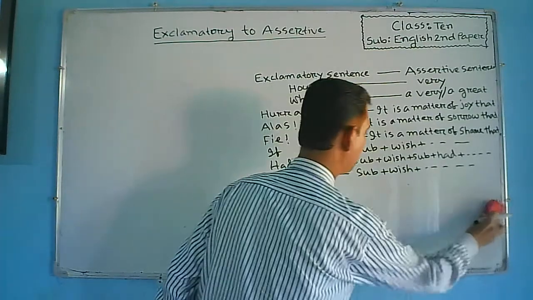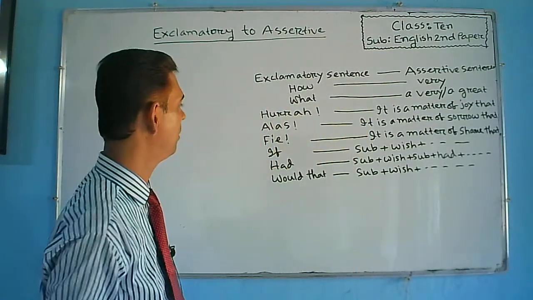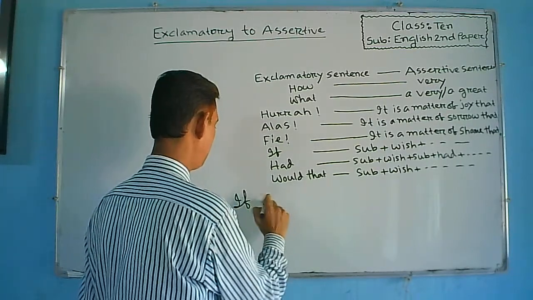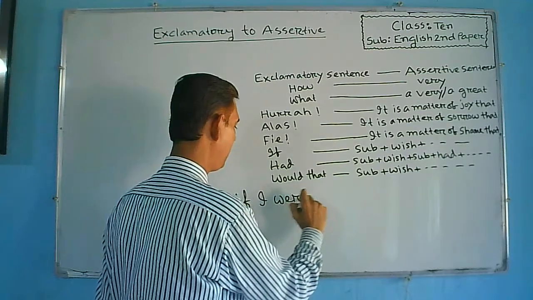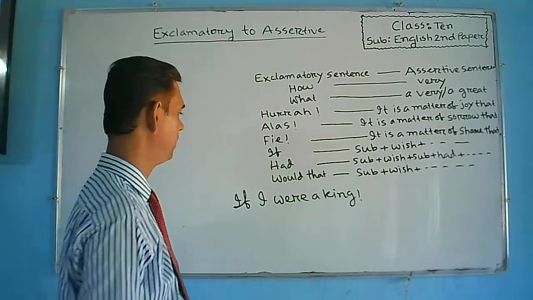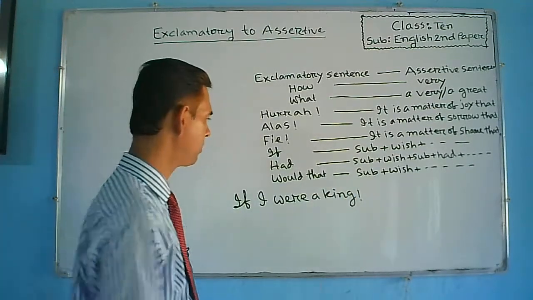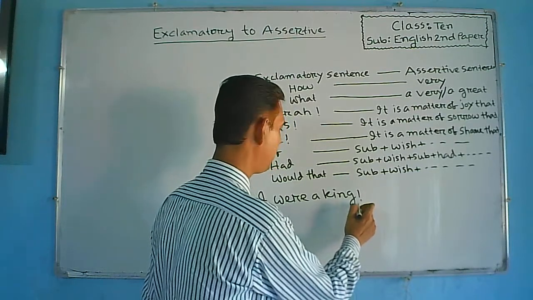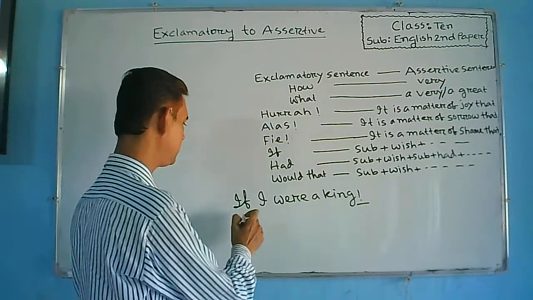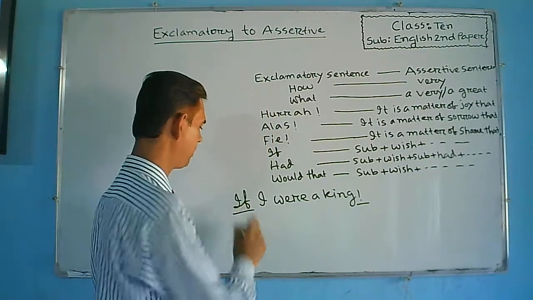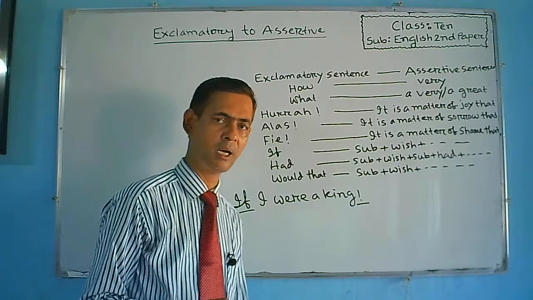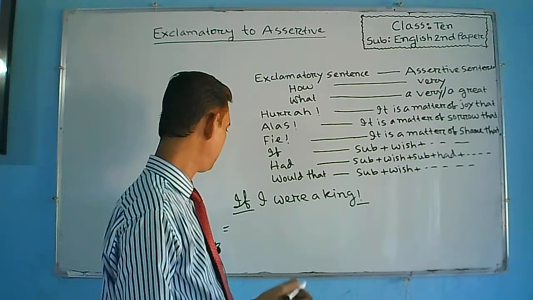Next example. If I were a king. If I were a king. This is an exclamatory sentence, because here at the end of this sentence, exclamation mark is given, and this exclamatory sentence begins with if. So, if there remains if at the beginning of the sentence,